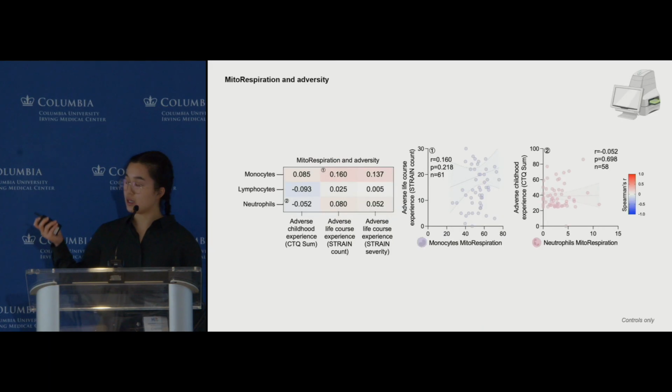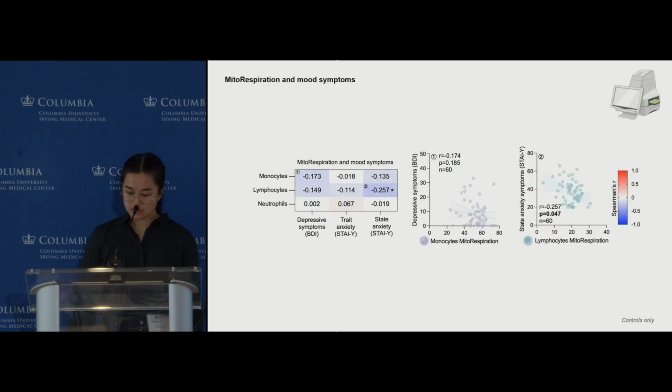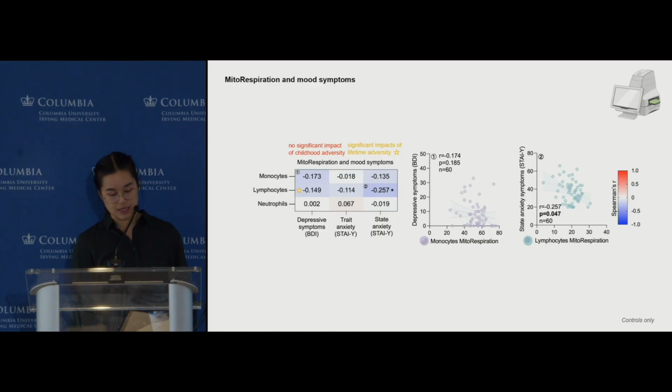So with adversity measures, we didn't see any significant correlations between mito respiration and adversity measures. But with regard to its relationship with mood symptoms, we again see a negative correlation between lymphocyte mito respiration and anxiety symptoms, and no other significant correlations were seen. With the moderation analyses, we also see a significant impact of lifetime adversity on the relationship between lymphocyte mito respiration and depressive symptoms.